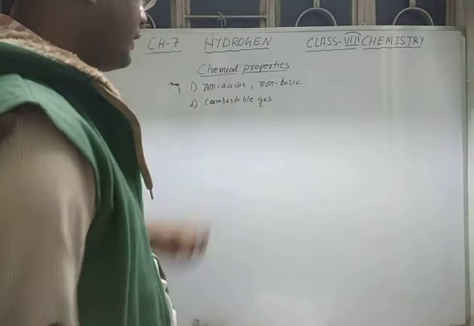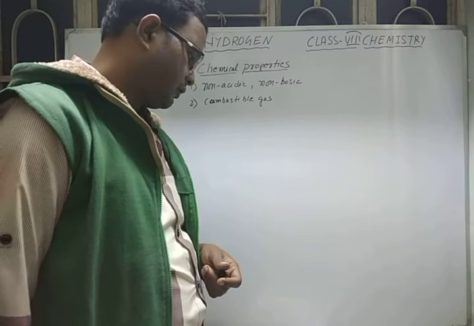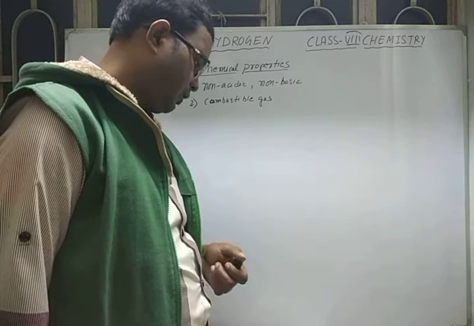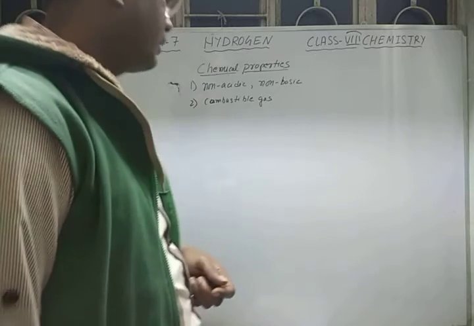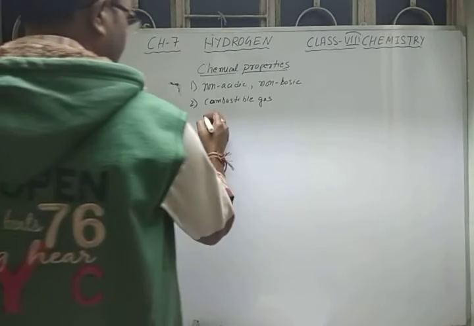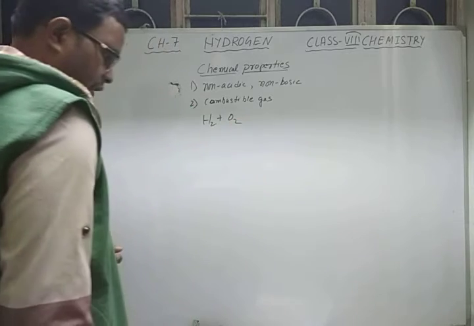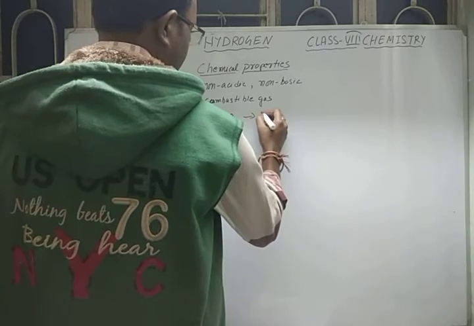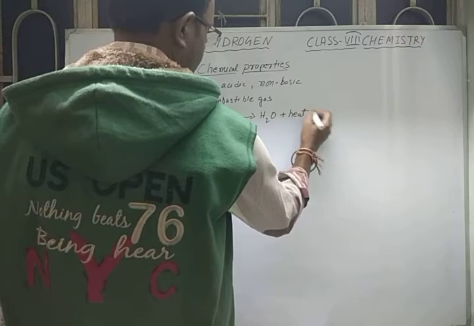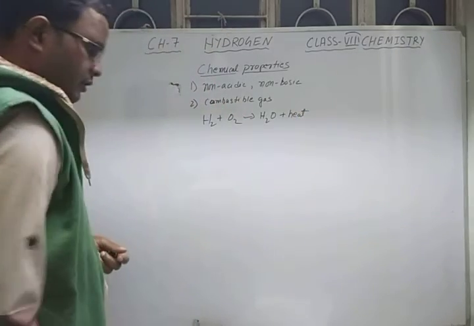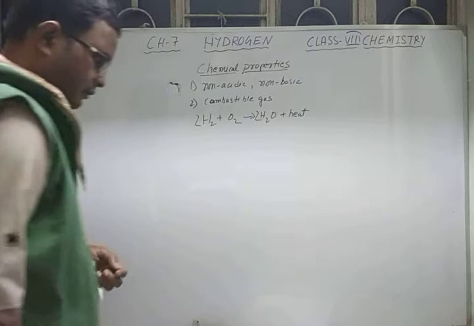When it comes in contact with oxygen, it burns to form steam, which converts into water on condensation. Suppose hydrogen H2 plus O2 on reaction changes to water, plus it also gives heat. You have to balance the equation also.